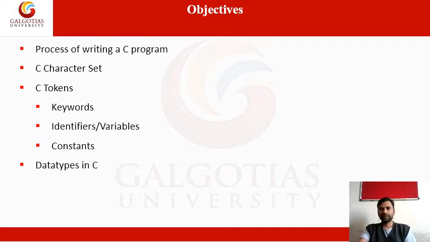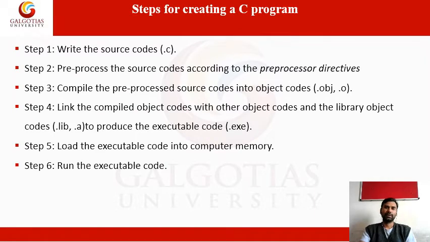Next one, data types: integer, float, character, and strings. These define your data. For example, the student name is a string. The student mark is an integer value. Your average mark is a floating point number. So like this, the data types go on.